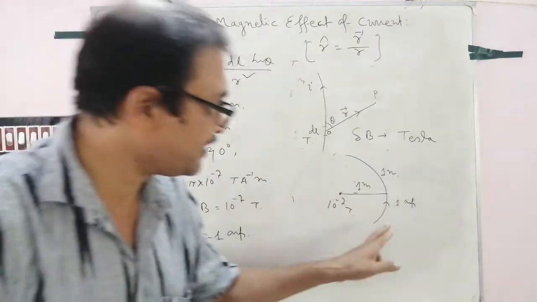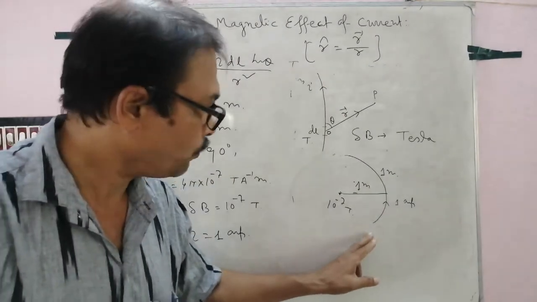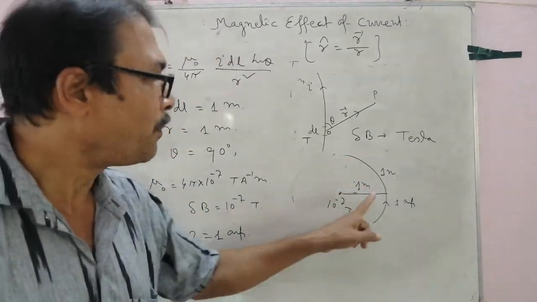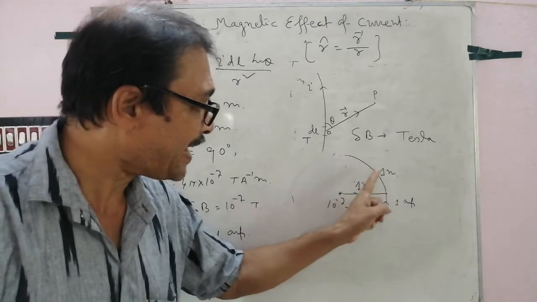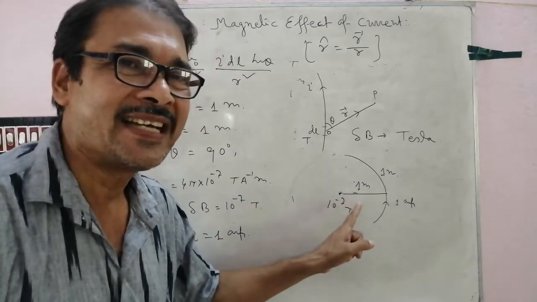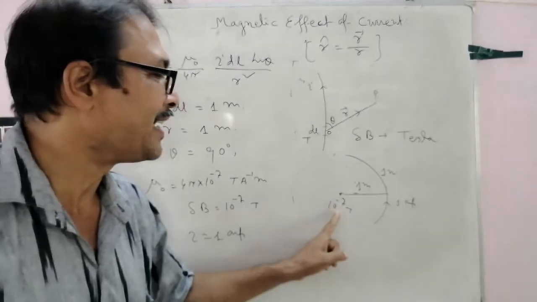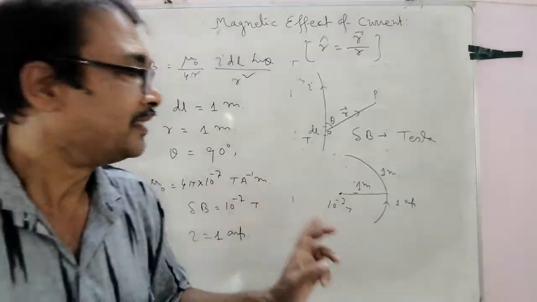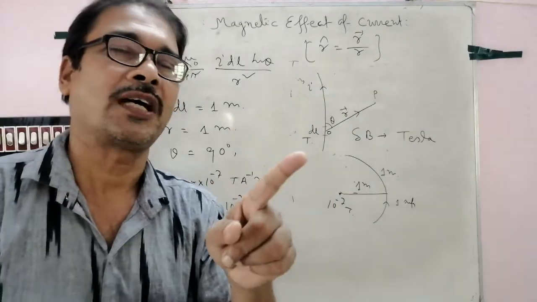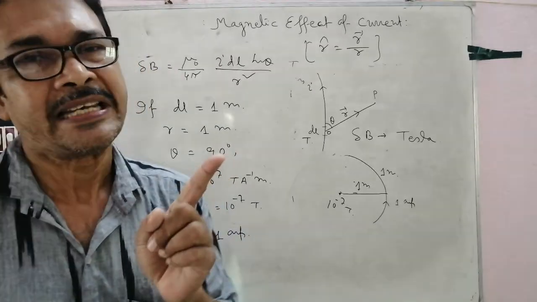So when a constant current flows through a wire of length 1 meter bent into an arc of 1 meter radius, and the magnetic field at the center is 10 to the power minus 7 Tesla, then that current which flows through the conductor is called 1 ampere. Clear?